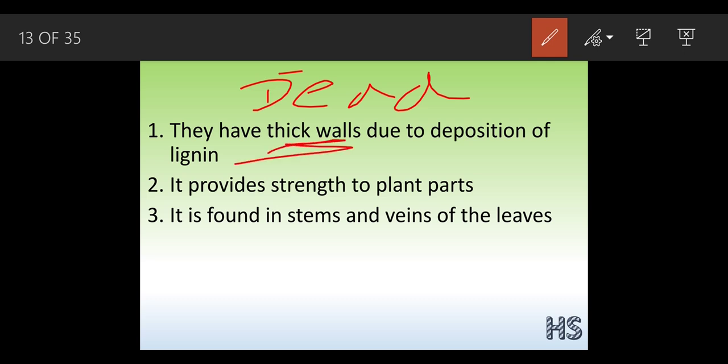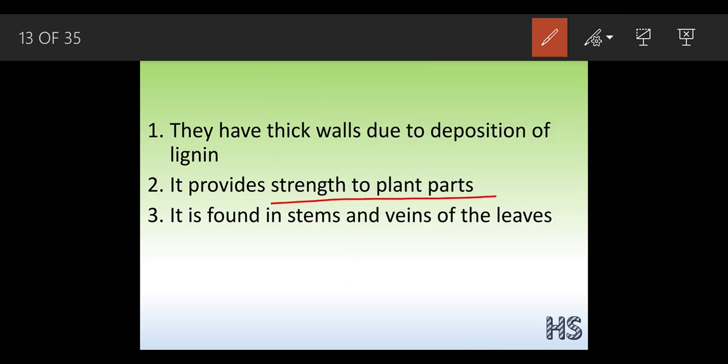They have a thick wall due to the deposition of lignin. Now, what is this lignin? Lignin is a material that, in an easier way to understand, provides stiffness. It helps to give strength. So deposition of this lignin gives strength to the plant. It helps to provide strength to the parts of the plants.